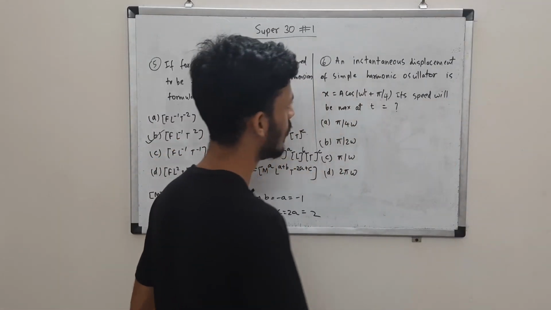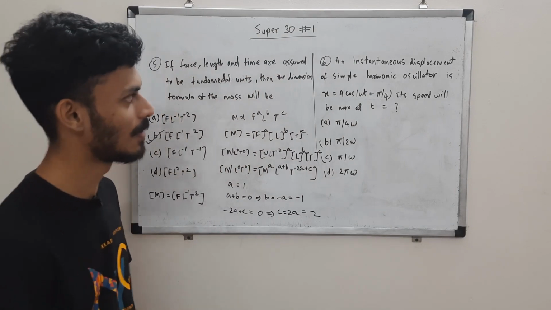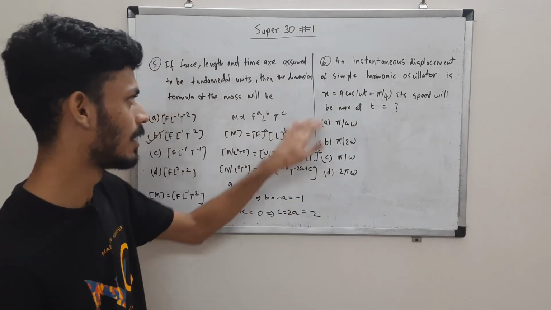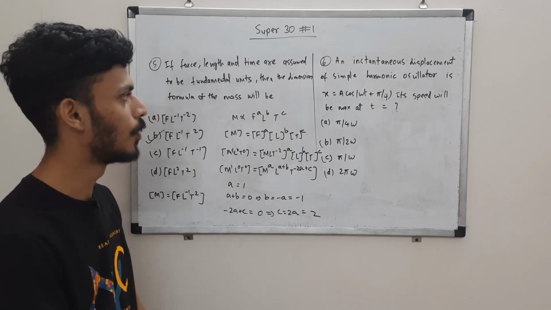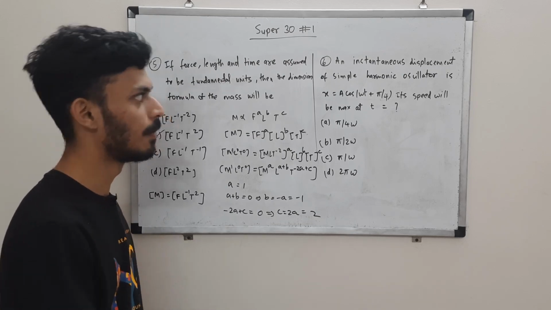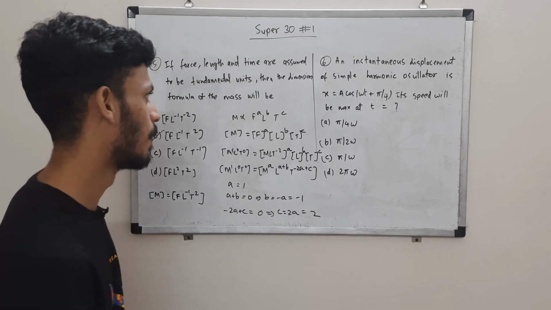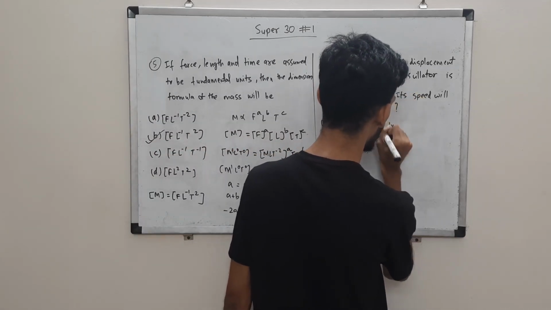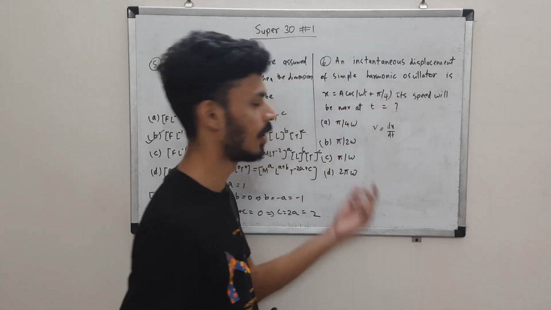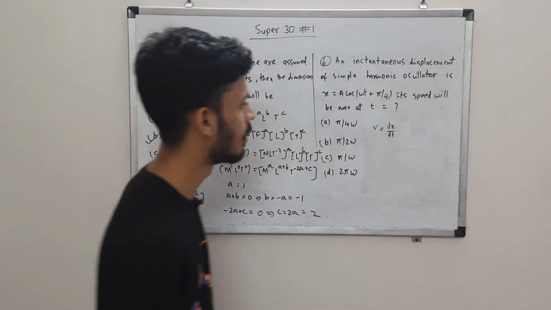Here we have been given the instantaneous displacement of a SHM motion. It is given as x is equal to a cos(omega t plus pi by 4). You are supposed to tell at what time its speed will be maximum. So this is a displacement, right? We can find dx by dt, that is the velocity, or speed if you just consider the magnitude.